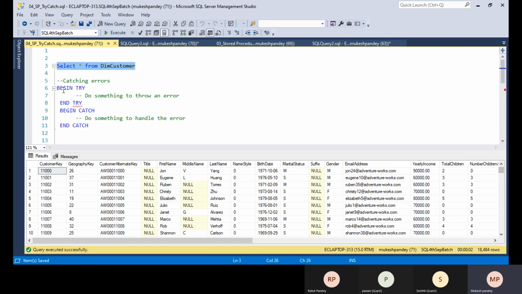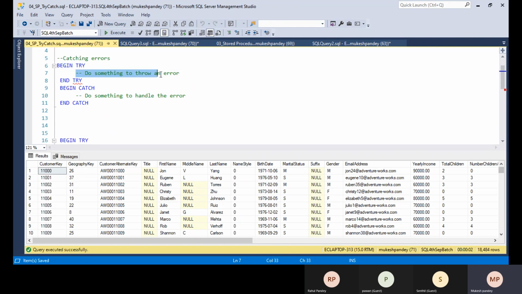So we have the begin try. Within the body of the begin try, you put the update command, whatever you are updating, inserting or deleting. In real time, if you do any update, insert or delete operation, always use begin try, and after that end try, followed by begin catch and end catch. Any error that occurs in the try part is automatically thrown to the catch part.